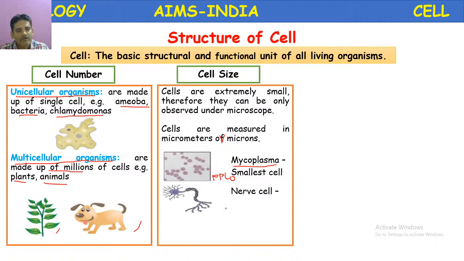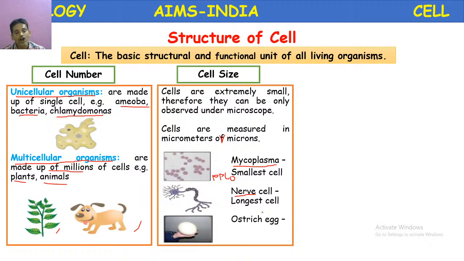Next, nerve cell. Nerve cell is the longest cell, longest in length. Next, the largest cell. The largest single cell is the ostrich egg. The longest nerve cell is present in the neurons of the spinal cord.